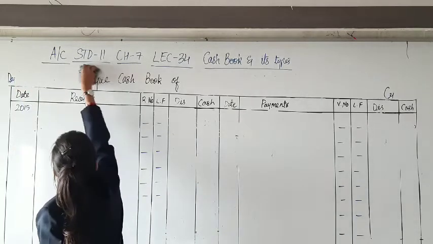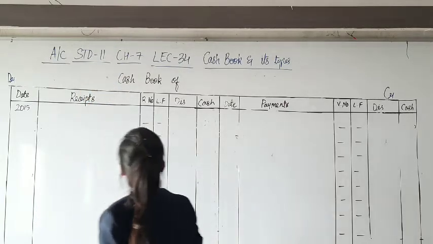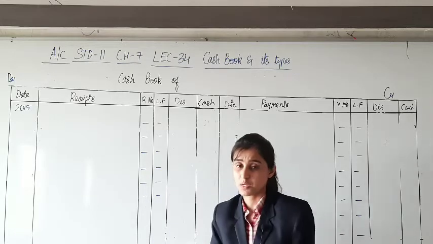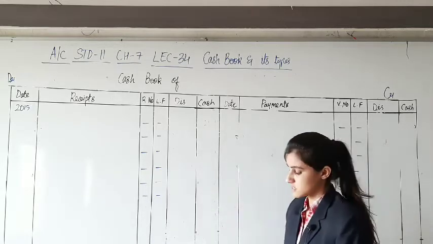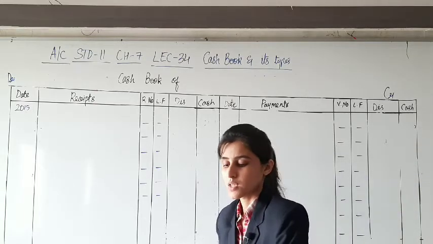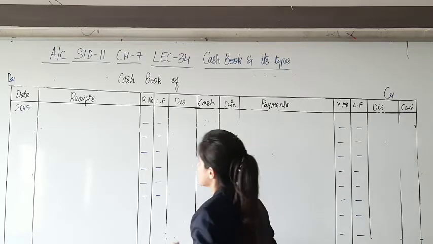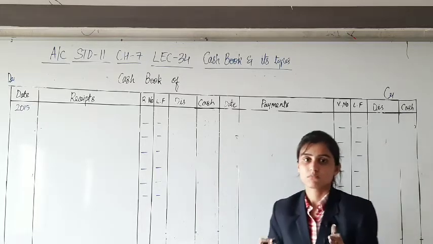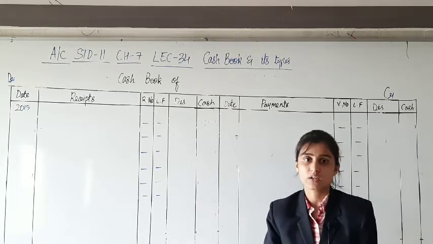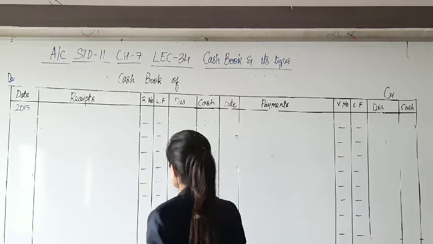I just forgot to erase the word simple from cash book. Yeah, it was by mistake. Actually it was a 2-columnar cash book that we were preparing. So please pay attention to that. Now it is a video lecture and the word is already added, we cannot do anything about it.